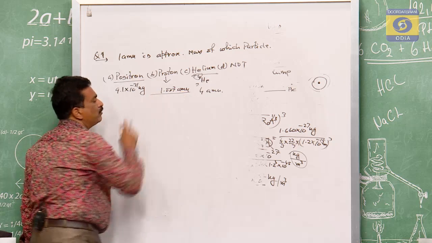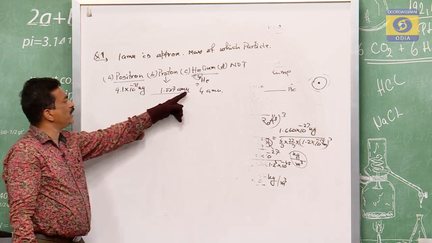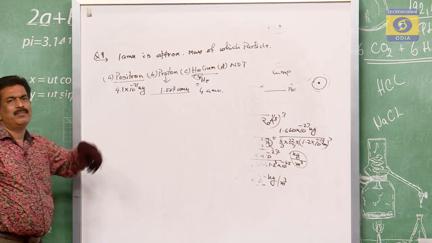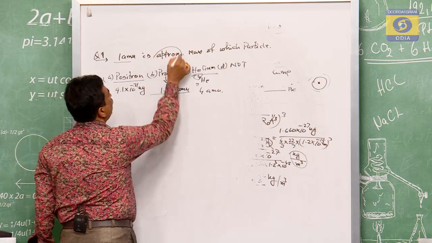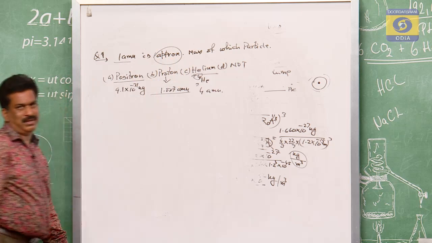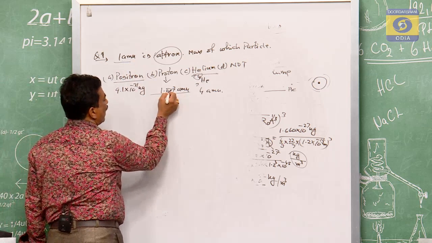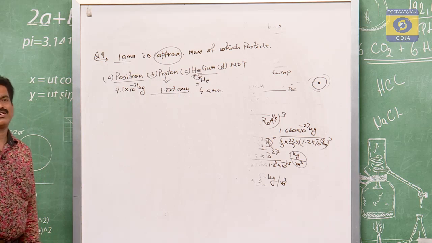1.007 u. So there is a dilemma. Sir, the mass of the proton is 1.007 u, but the question says 1 u. But the question is that 1 u is approximately the mass. Therefore, this 1 u is approximate. So this is one of the frequently asked questions.